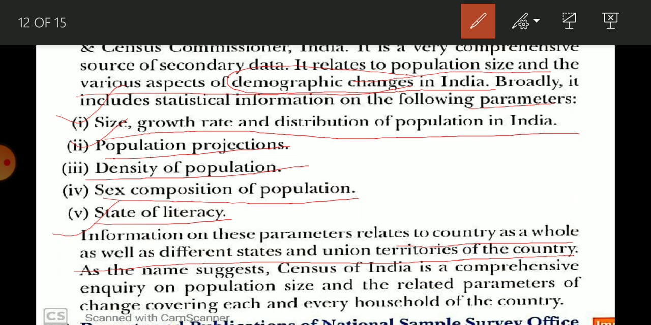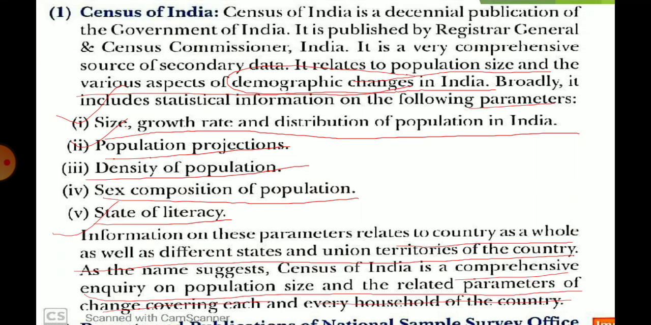As the name suggests, Census of India is a comprehensive inquiry on population size and related parameters and changes, covering each and every household of the country. So, first question: who is going to publish this? The Registrar General and Census Commissioner. How many parameters are there? There are 5 parameters. And it is a comprehensive study. Every detail you find as a whole, as well as at the individual level.